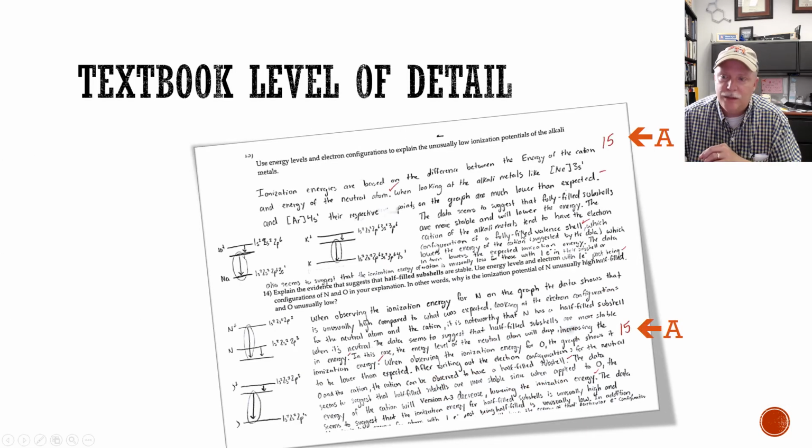Okay, now this is an impressive answer for both of these questions. This would be what I call a textbook level of detail. This student runs the risk of not being able to finish, but if they did have time at the end of the exam, then this is an appropriate level of detail.